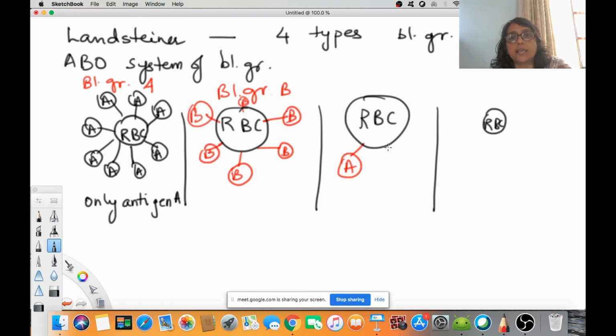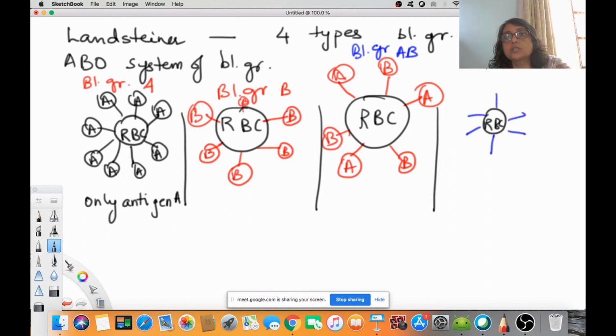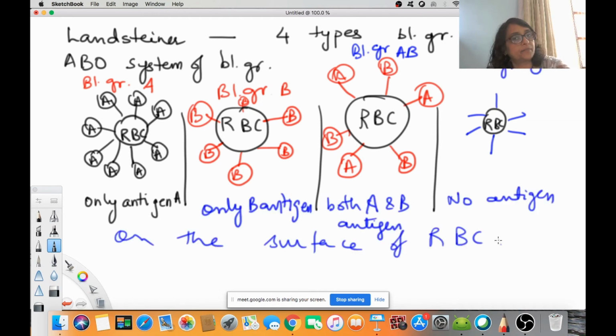An RBC which has got A and B on the surface of the RBC, this kind of blood group is blood group AB. Now in this RBC there is no antigen, so this is blood group O.